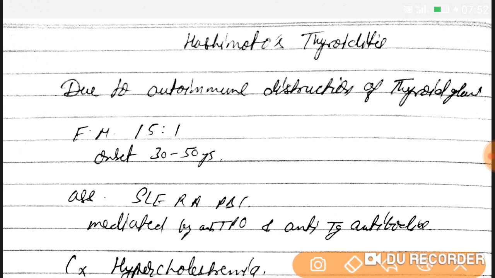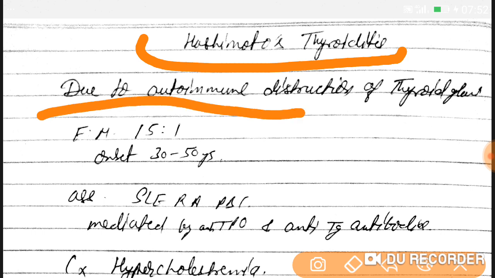Today we are going to discuss Hashimoto's thyroiditis. As we already discussed hypothyroidism, and hypothyroidism can also be due to Hashimoto's thyroiditis. So guys, let's discuss here. Those who have not yet watched the hypothyroidism lecture, please go through and watch it, then this lecture. It is due to autoimmune destruction of the thyroid gland.